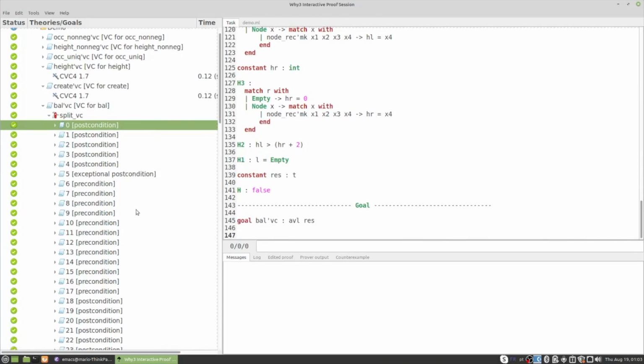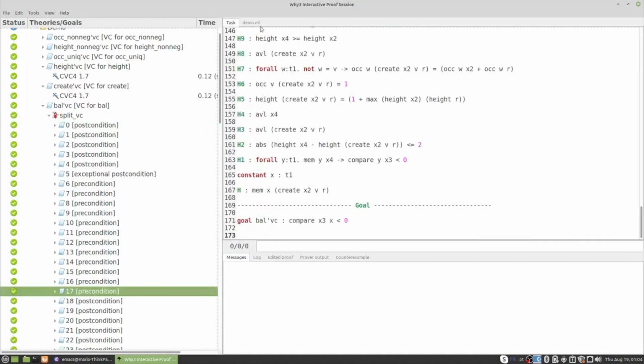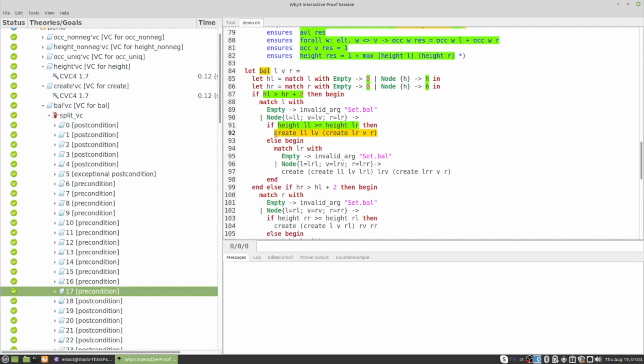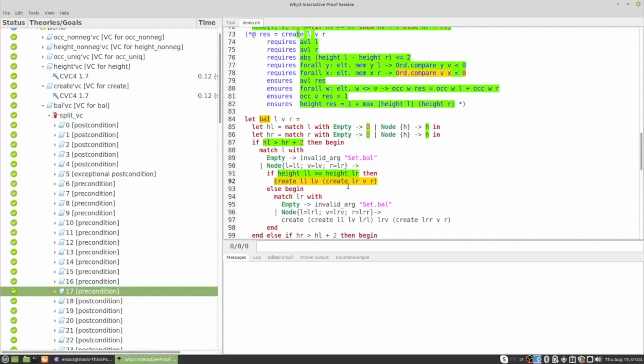Okay, so let's take a look, for instance, into this precondition 17. Going back to the code, in this case, the yellow part represents what I need to prove here. It's a call to create.